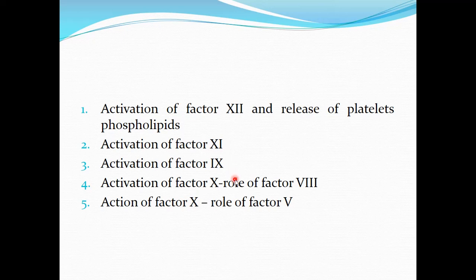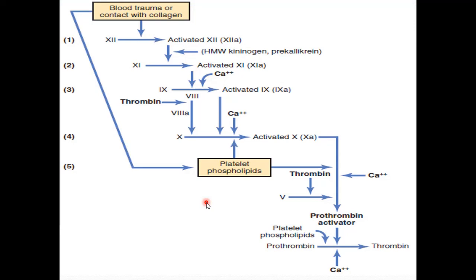Then the fourth step is activation of factor 10, and the fifth step is action of clotting factor 10 to cause the formation of prothrombin activator complex. So it's a longer pathway as compared to the extrinsic pathway of blood clotting. Now we are going to see the cascade of events that occurs in the intrinsic pathway of clotting.